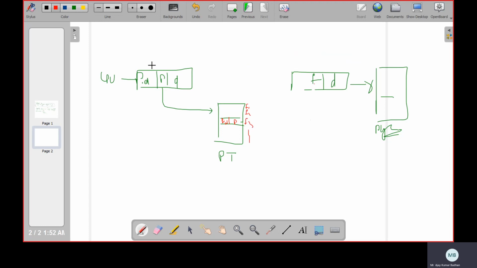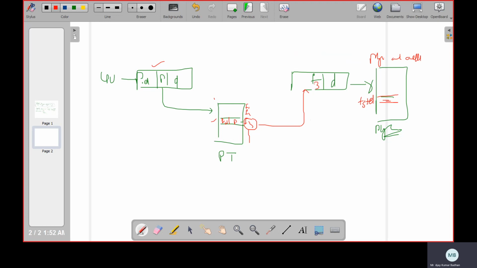Now whenever the CPU generates this logical address, this will be compared with the page table. So where we have F1, F2, F3, we are going to compare that. When we are comparing this particular thing, it will first search where exactly this is located. You got it. In F3, this particular PID and P is located. Now this will be transmitted to this particular 3. So this is F3 plus D. That will give you the physical address in your RAM where we need to store. So here your information will be stored. That is the only difference.